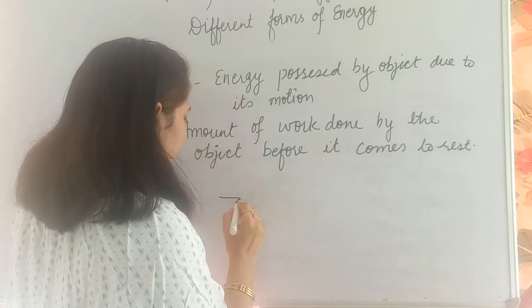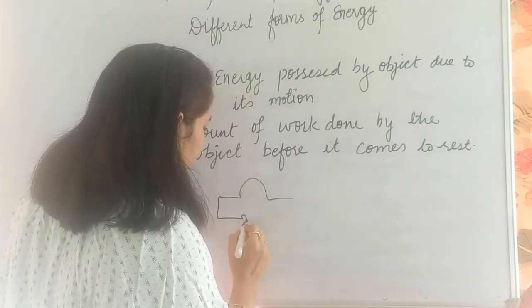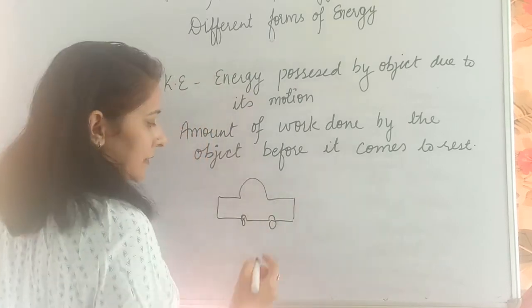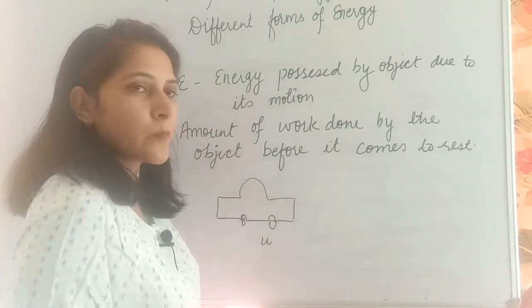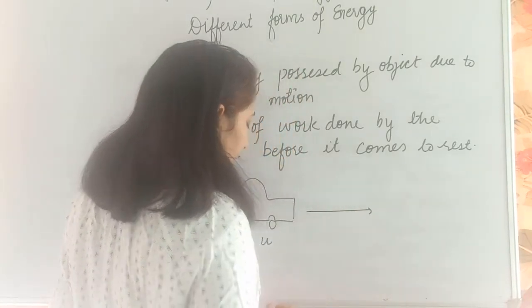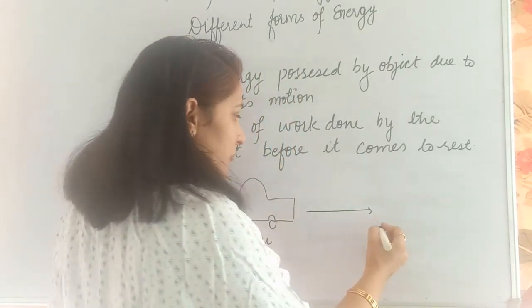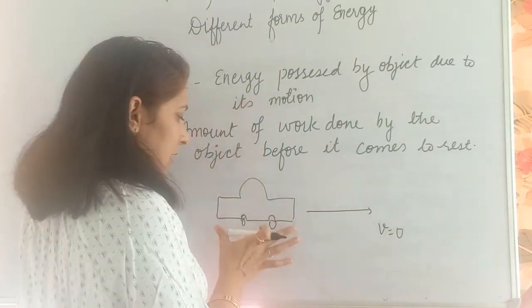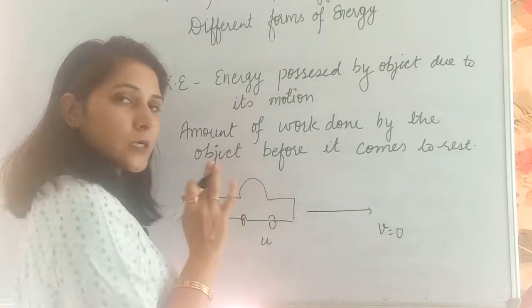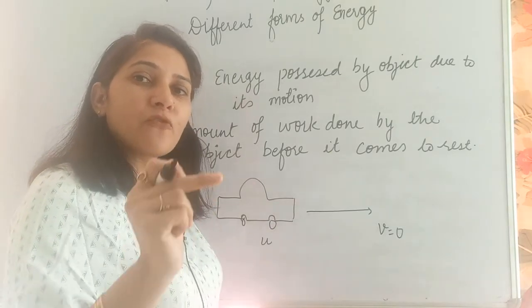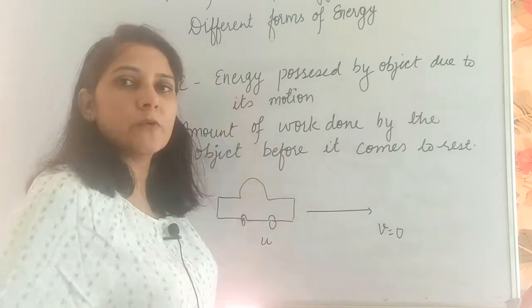How can we say it? Suppose this is a car, and it is moving with some velocity, initial velocity, suppose u. After the passage of time t, this car comes to rest. That means the final velocity will be 0. But before coming to rest, this car has done some work, and all that work is stored in the form of kinetic energy in this object.